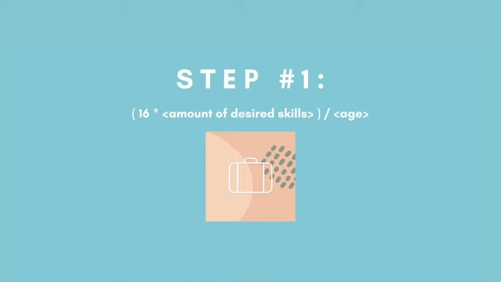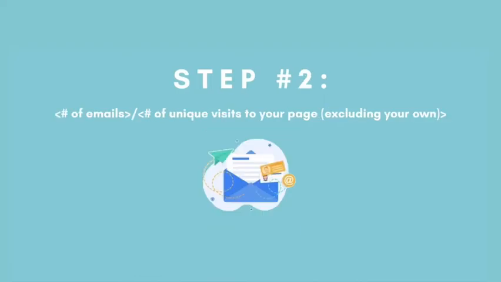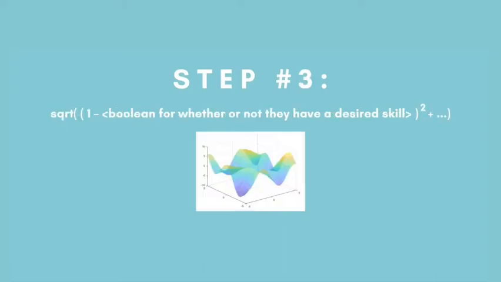Skill becomes the numerator. Step 2. Count the number of times someone, including yourself, visited your profile and the amount you were emailed to the site. Step 3. Create a multi-dimensional coordinate plane where each axis is a desired skill. Then apply the distance formula to the Boolean value of whether a candidate has each desired skill on each axis.